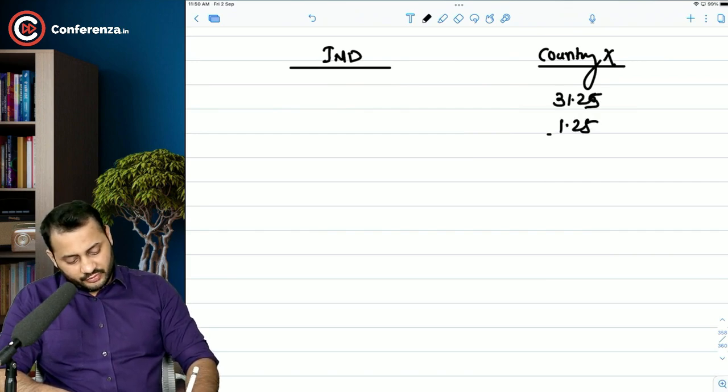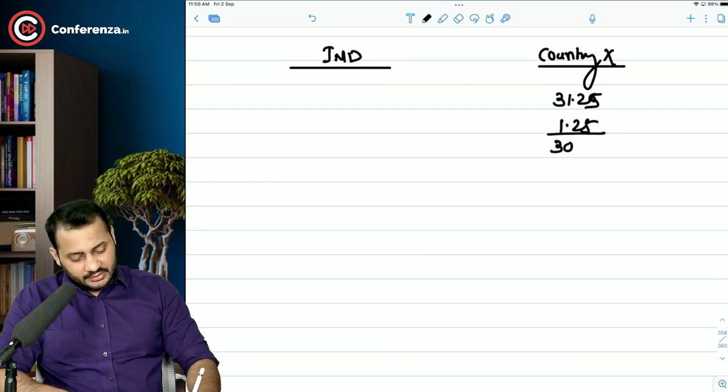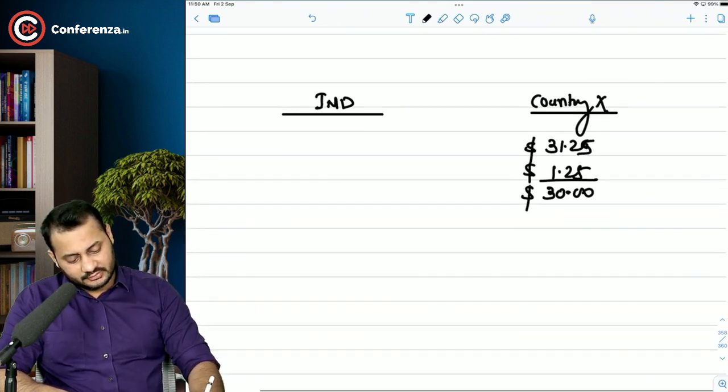Out of that, 1.25 will be the issue expenses. 30 million will be the net of issue expenses. All these are in dollars and in millions.